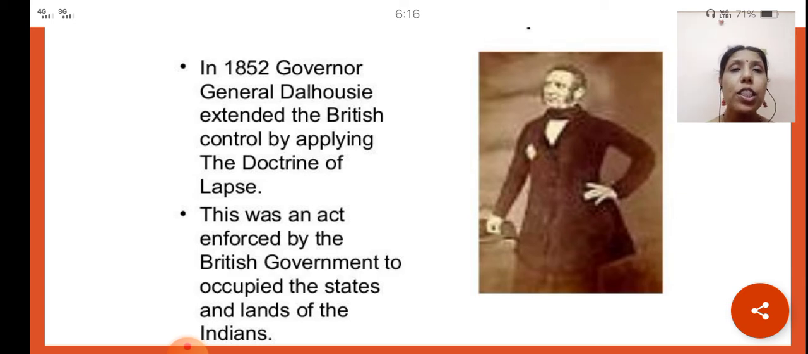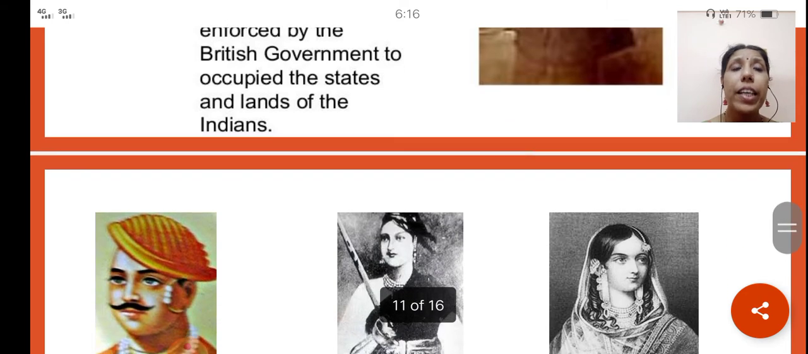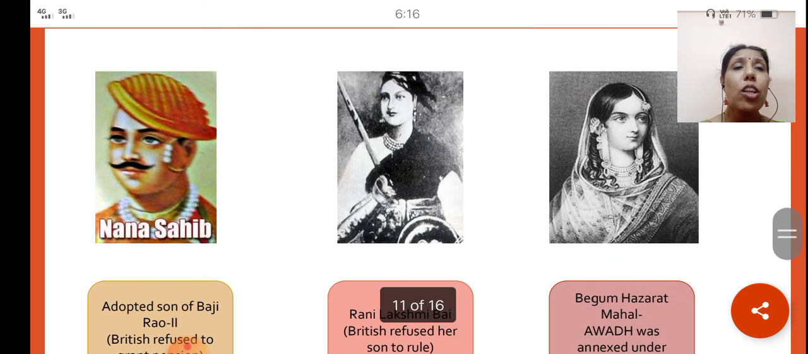According to this policy of the doctrine of lapse, if any ruler doesn't have an heir to further take care of the kingdom, then the kingdom is automatically shifted into the hands of the British. In this way, the kings who didn't have heirs to rule lost their lands.